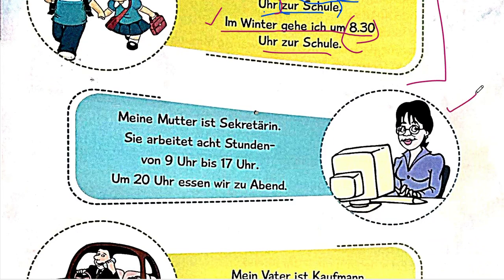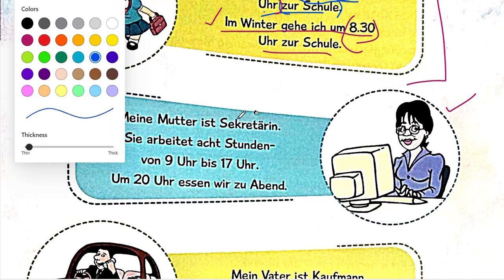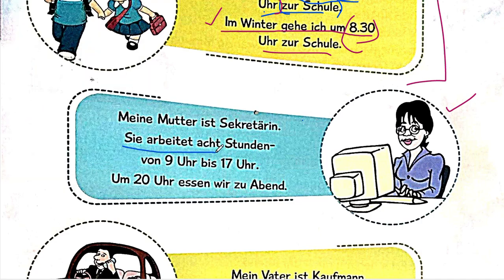Now let's move ahead and look at this particular box. Meine Mutter ist Sekretärin. My mother is a secretary. Sie arbeitet 8 Stunden von 9 Uhr bis 17 Uhr. Okay. 20 Uhr essen wir zu Abend. Okay, let's try to understand this. We already studied about Berufe in the previous chapter. So Sekretärin is secretary, female secretary. My mother is secretary. Sie arbeitet 8 Stunden. She works 8 hours.